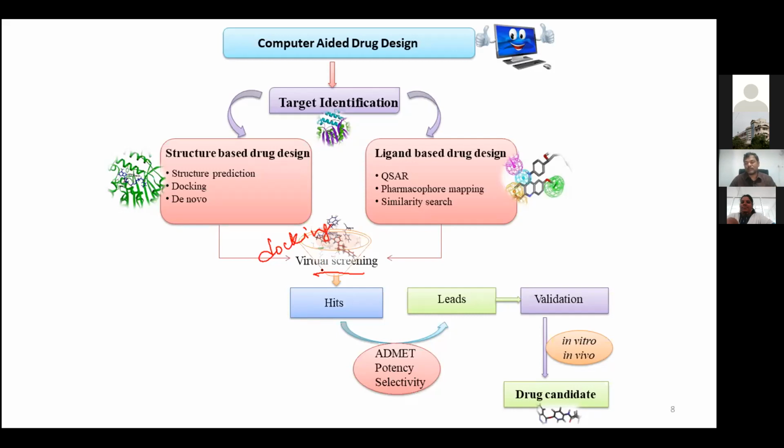And the target protein, whatever we have chosen, that also we are going to convert into a model which can be understood by the computer. And also we define a mathematical formula which can be used for a fitment score. Let's say if this is the pocket and if it has to fit, how best these two can associate with each other. Here we also tell the computer some mathematical formulas,